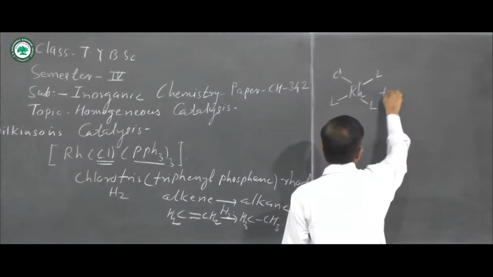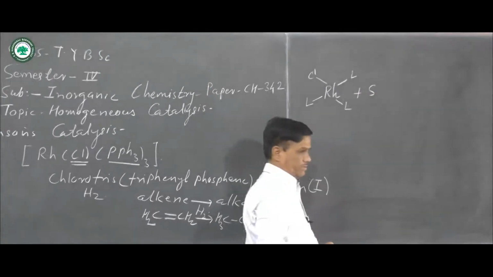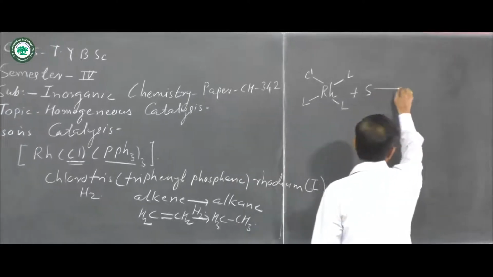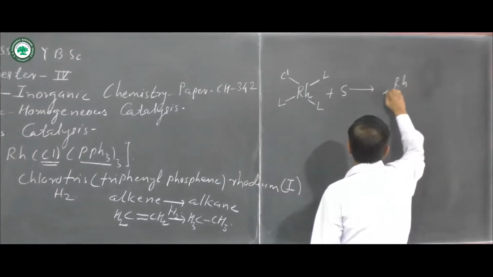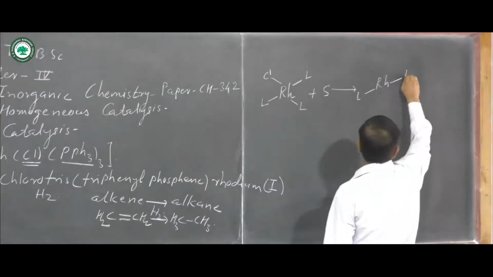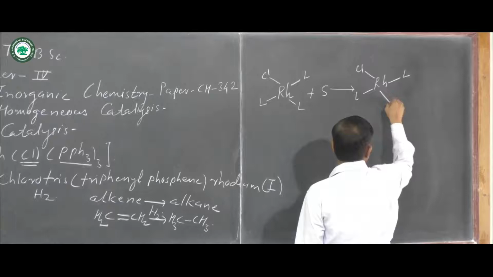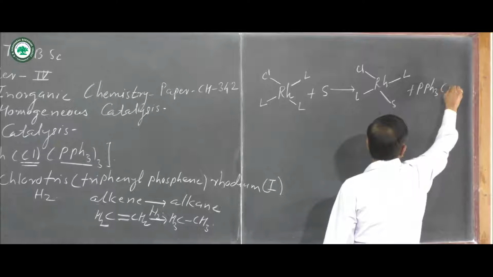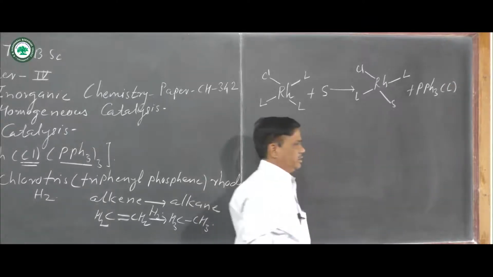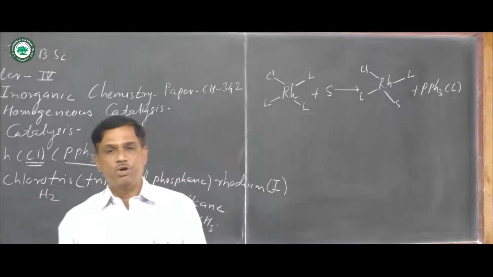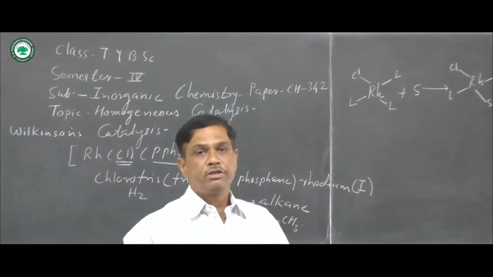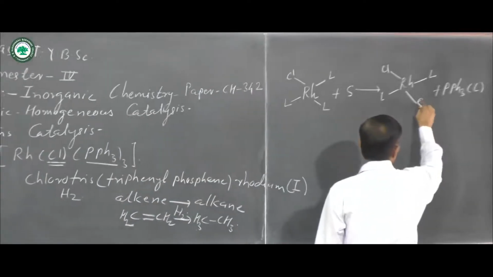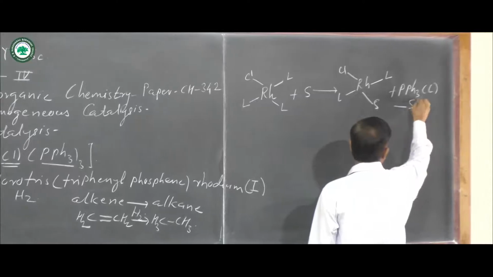There is addition of the solvent molecule S, either ethanol or toluene, and there is a formation of rhodium with one L, a second ligand, one chlorine, S, and one L. In that reaction, L is triphenylphosphine and S is the solvent molecule.